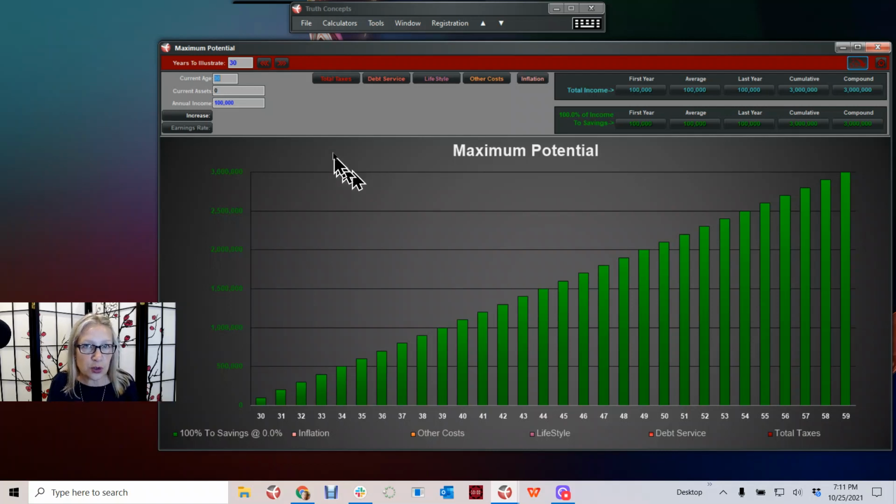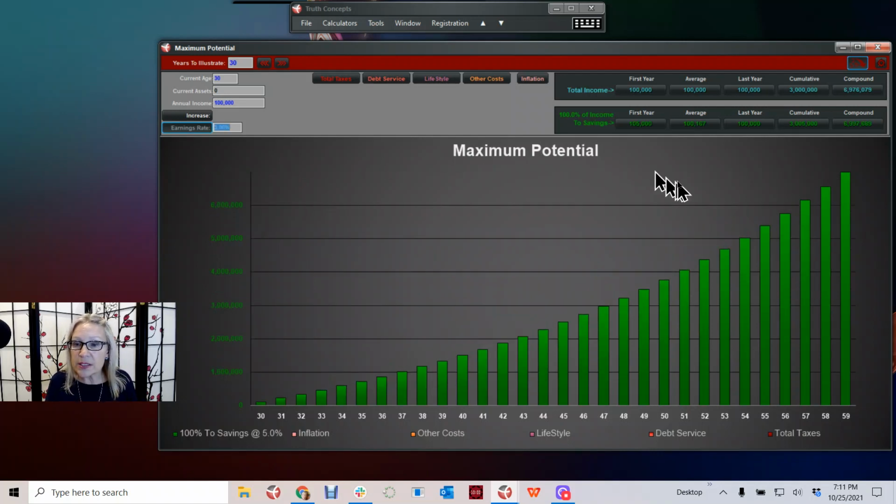Now, of course, you're going to assume that you can earn some money on this money. So we'll put in an interest rate of 5%. And we can see that now if we apply that 5% interest rate, we get a compounded number, in other words, the cumulative number with interest rate and time impacting it. We get a compounded number of $6.9 million. And so we say, okay, that's literally what your maximum potential is.